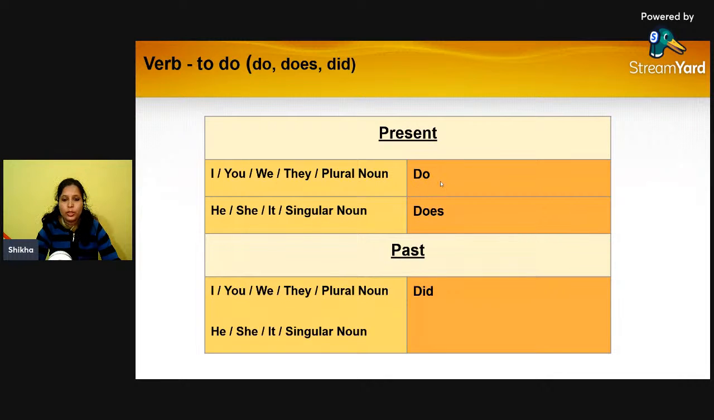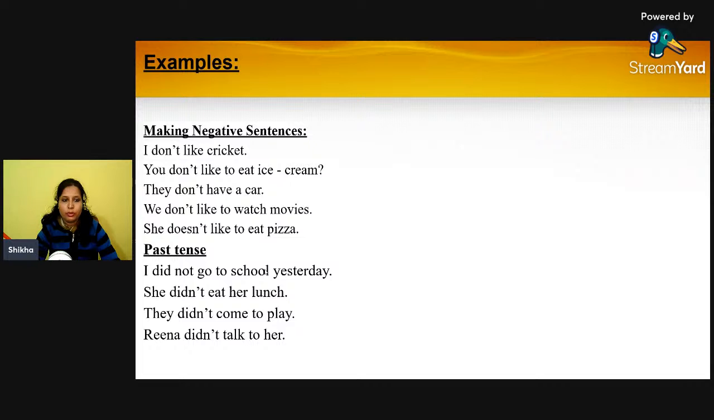Yeah, because do is the plural form of this verb to do. Do is the plural form and does is the singular form. So with he, she, it, and any singular noun, we are going to use does. Again, if we are framing sentences under past tense, in that case we will be using did with all kinds of pronouns and nouns, right? So let us move forward.